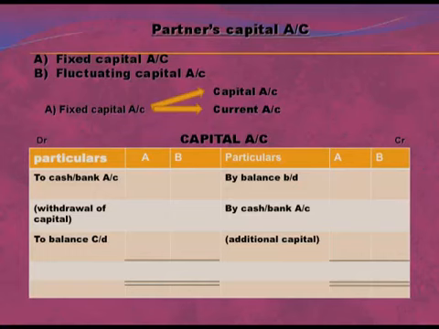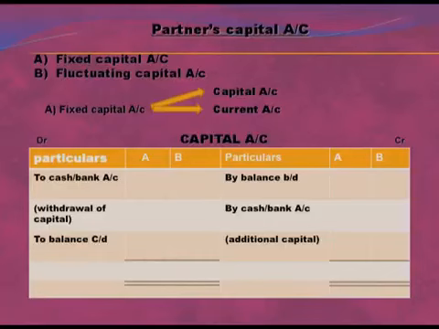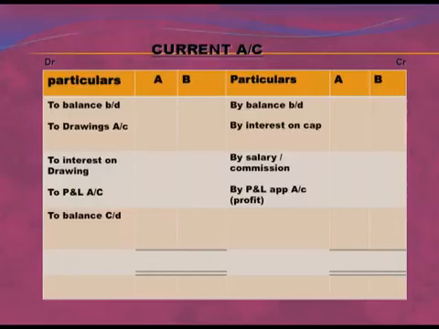Now come to the debit side. On the debit side we have written to cash / bank, that is withdrawal of capital. If some of the partner withdraws the capital permanently from the business, then that will result in decrease in capital. That's why we will mention this transaction on the debit side. From the credit side we will deduct the debit side and we will get the closing capital, that is to balance carried down.